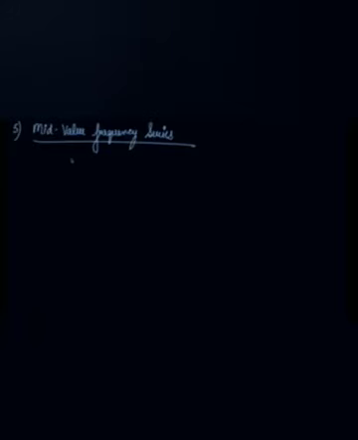Next comes your mid-value frequency series. Now what are mid-value frequency series? See, apart from getting the class interval, you get the mid-values and the frequency. Let's suppose the mid-value is 5, 15, 25, 35 and 45.